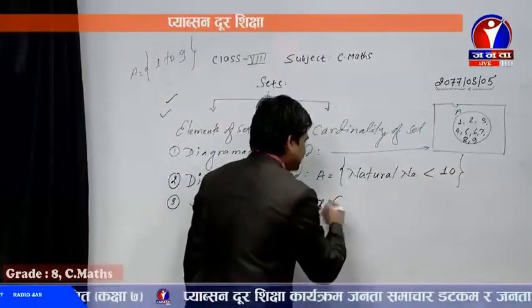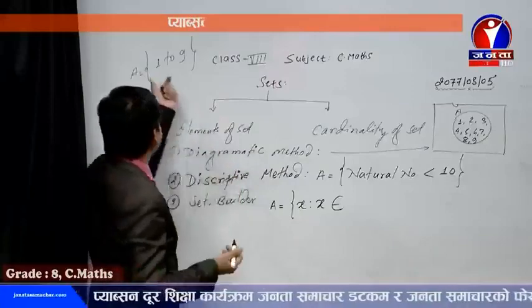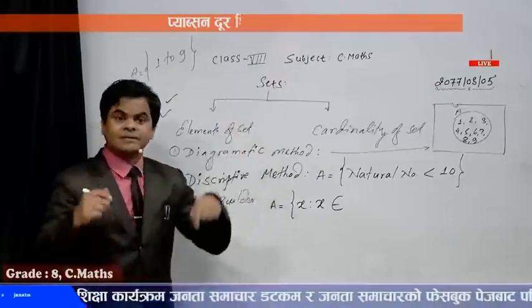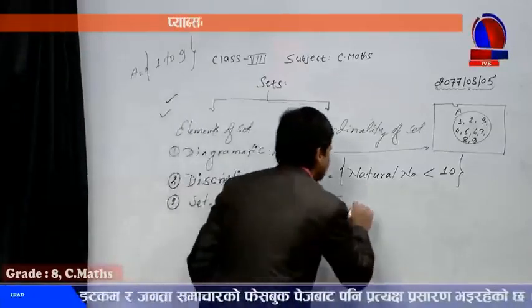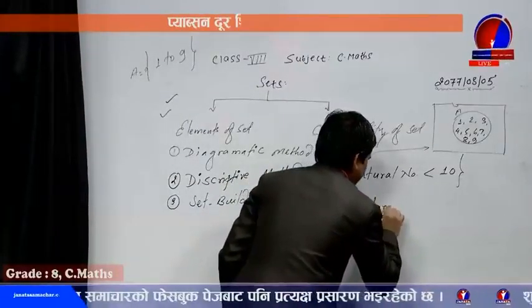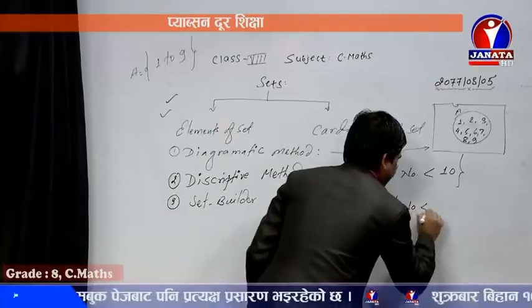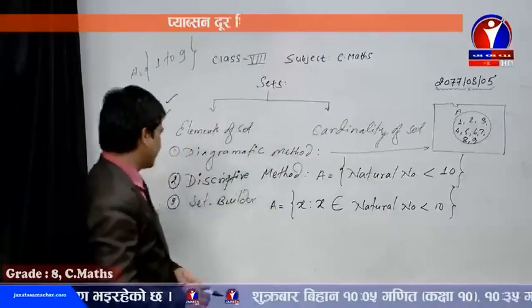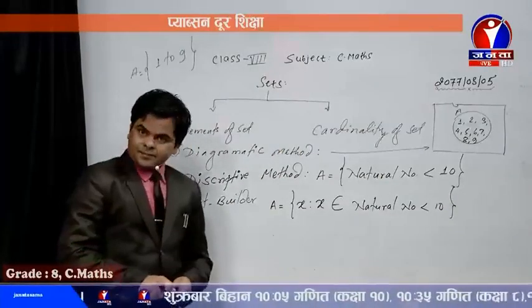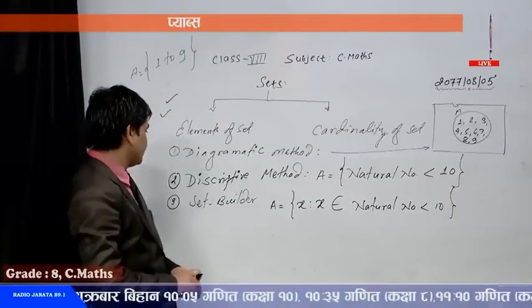X such that X belongs to what? What are they? So we need to analyze by using logic, that means the language or the words. So just write natural number less than 10 and close the curly bracket. So this is the way of writing the set builder method of a set.